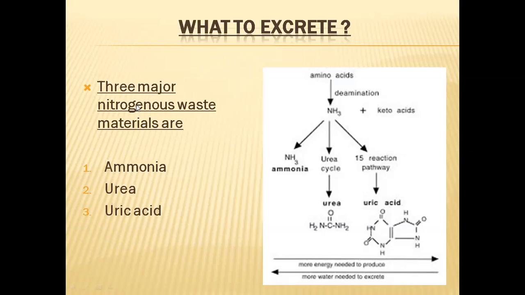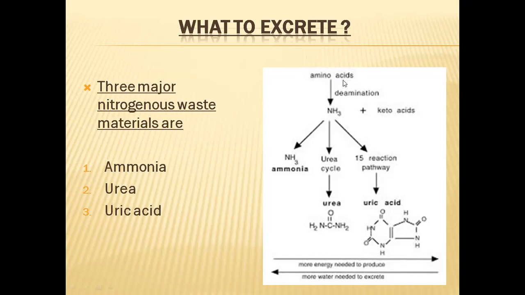So out of them, three are very major, important nitrogenous waste materials. They are ammonia, urea, and uric acid. So how are they formed? As I have already said, these waste materials will be formed in the amino acids, proteins, and nucleic acids metabolism.